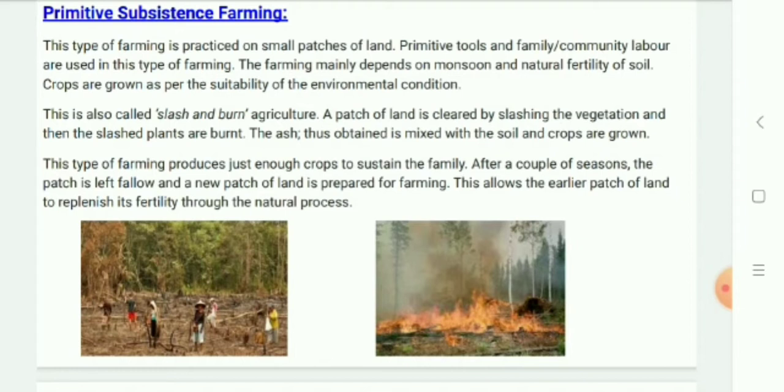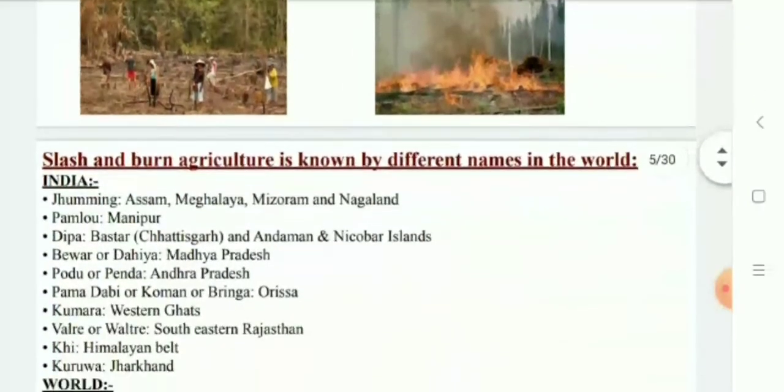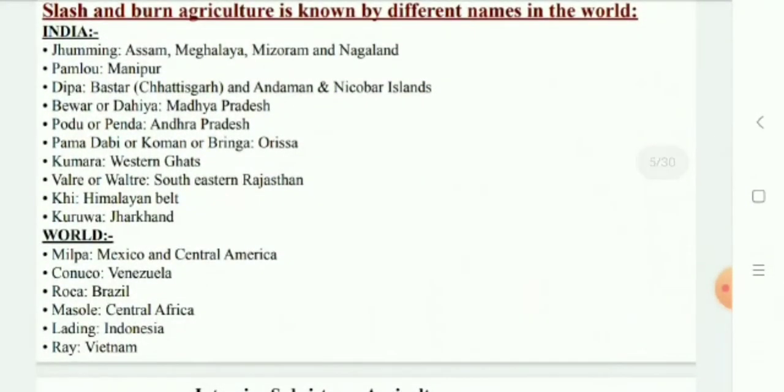In this technique of agriculture, farmers clear a patch of land and produce cereals and other food crops to sustain their family. When the soil fertility decreases, the farmer shifts and clears a fresh patch of land for cultivation. This type of shifting allows nature to replenish the fertility of soil through natural process. Land productivity in this type of agriculture is low as the farmer does not use fertilizers or other modern inputs. It is known by different names in different parts of the country. Here are some of the names it is known by in India as well as in the world.